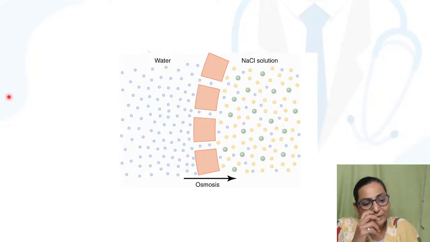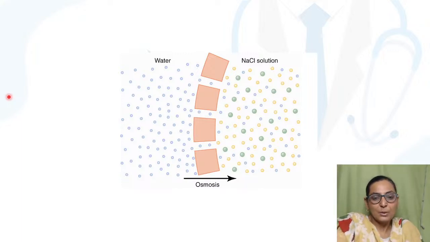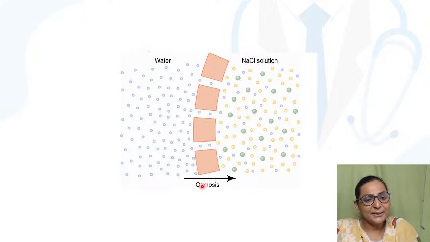Now, moving on, next is your osmosis. Again, osmosis is a passive transport. It is a passive transport which is related mainly to the movement of water, that is the solvent.